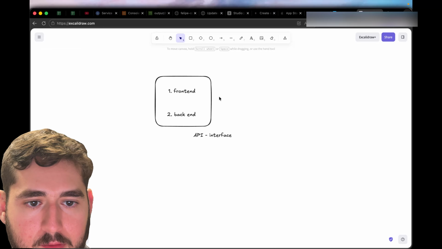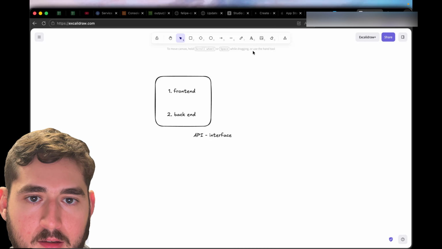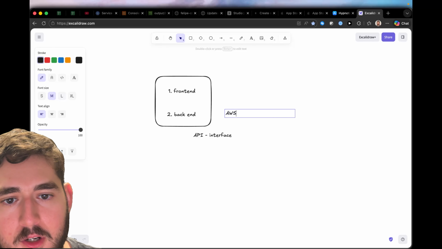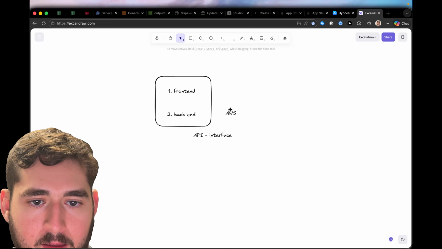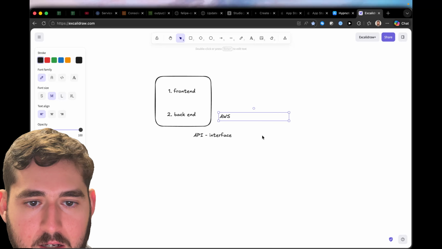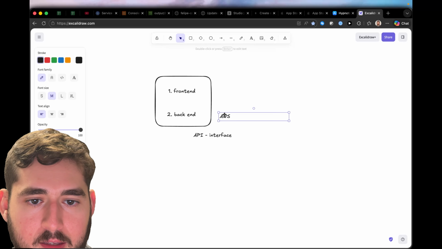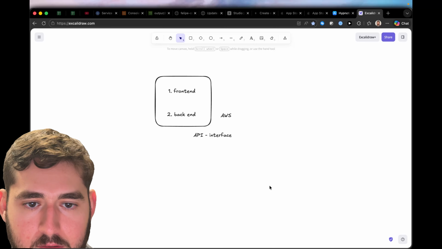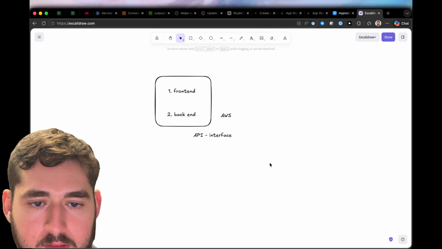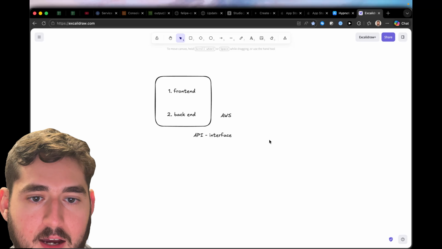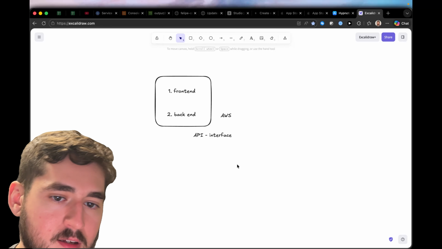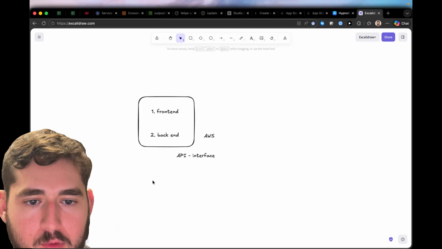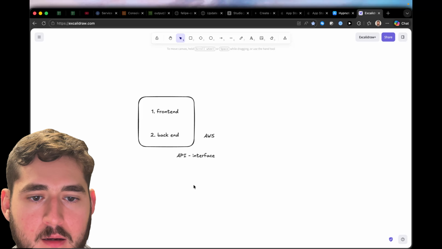Now, my advice when it comes to doing the back end is I would use AWS. If you don't know, AWS is Amazon Web Services, and they are the largest cloud provider in the world. And they actually have some really good tools for creating apps, creating websites, creating all kinds of things, specifically the actual back end of these things. So in my case, I'm using quite a few of their tools to create the back end of my app.